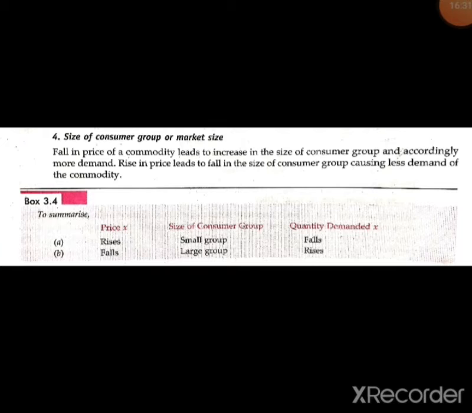A fall in the price of the commodity leads to an increase in the size of the consumer group, and accordingly more demand. A rise in the price leads to a fall in the size of the consumer group, causing less demand for the commodity.